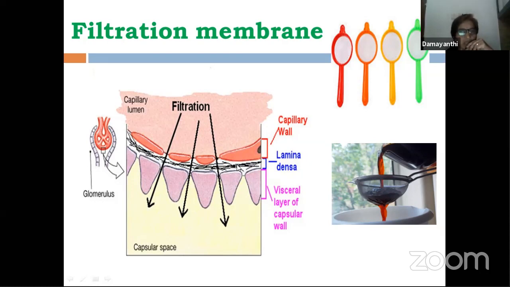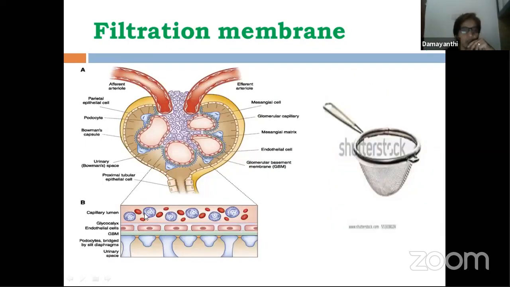The second layer is this lamina densa, which is called the basement membrane. This is the second layer. And the third layer that you are able to see over here is the Bowman's capsule layer only. Same thing once again, same filtration membrane. You can see there are three layers.